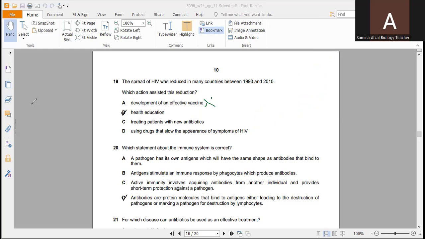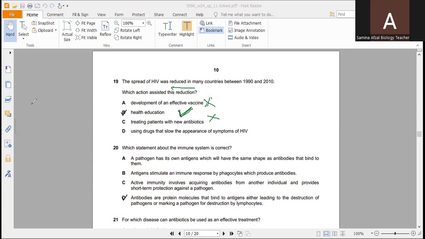And second is health education. Yes, awareness, health education. Due to this health education or awareness about the disease, about this virus, human immunodeficiency virus, the cases are reduced. Treating patients with new antibiotics: antibiotics do not work on viruses.